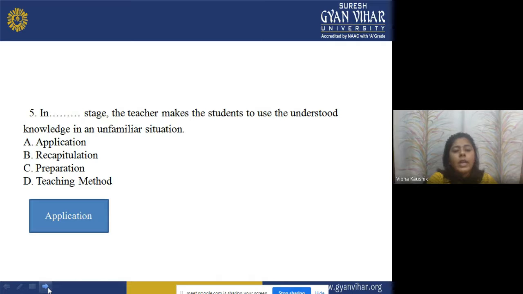Now the fifth one. In dash stage, the teacher makes the student use the understood knowledge in an unfamiliar situation. What do we call that particular stage? Options are A. Application, B. Recapitulation, C. Preparing, or D. Teaching method. Now the correct answer is application. So application is a stage where the teacher makes the students use the understood concept in unfamiliar situations.